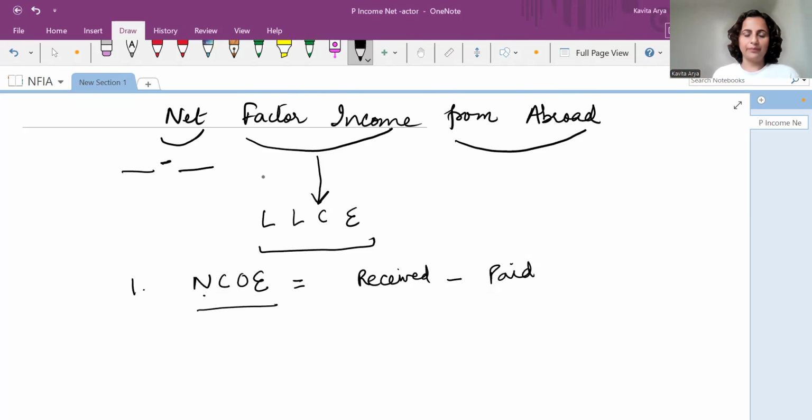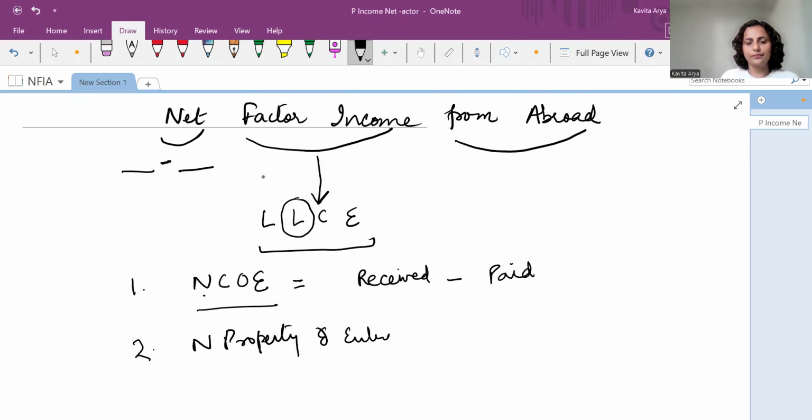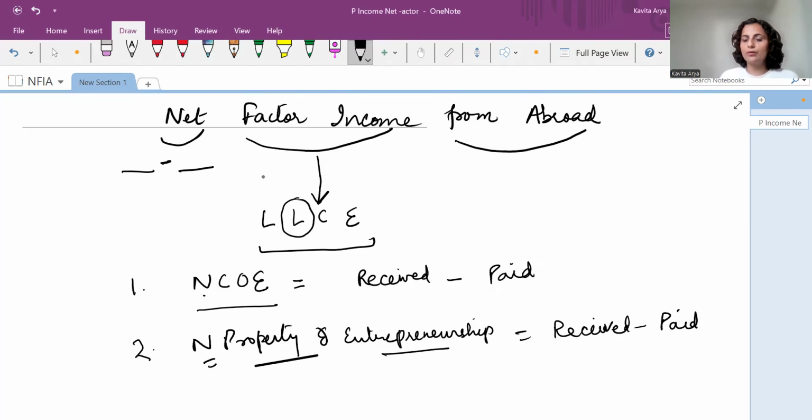of abroad, right? So compensation means when the person is in this capacity, he is working for some other person, right? Second is net income from property and entrepreneurship. What does it mean? Net again means we would have the received component, received from abroad minus paid to abroad. Right. The property component, income coming from property and entrepreneurship.